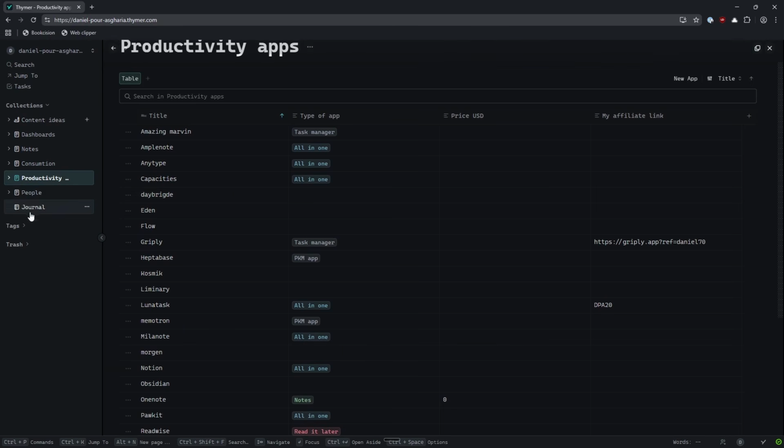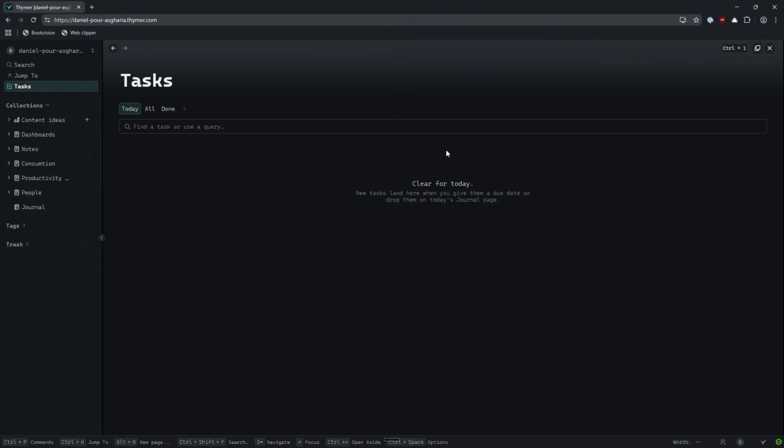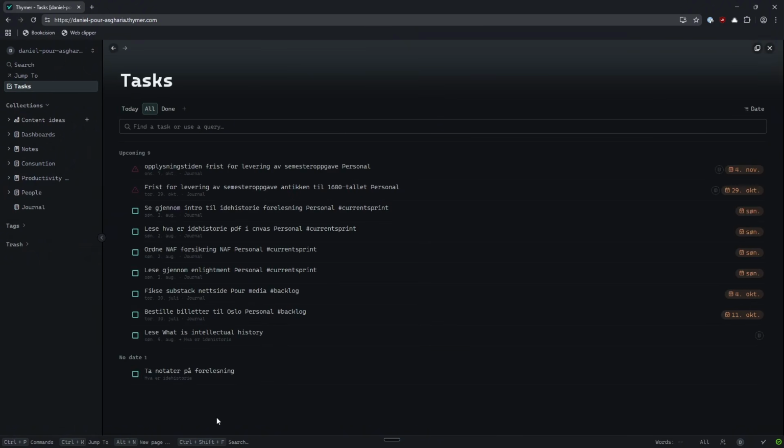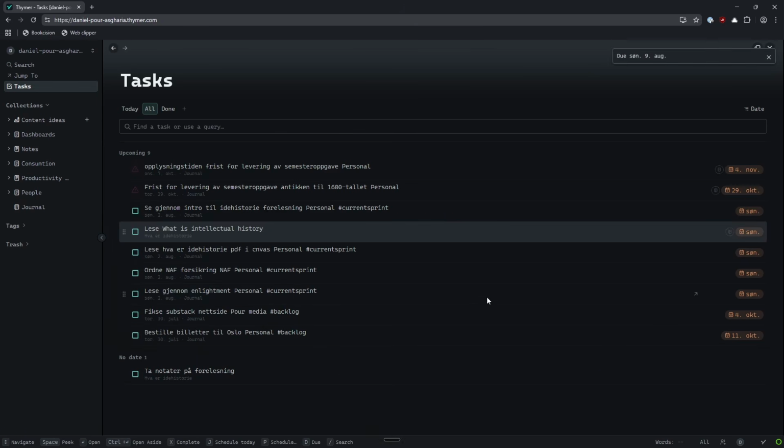I have a personal CRM, which I won't go into. And then I have my daily pages, which I rarely use. I just use them to capture tasks, and you can see some of my tasks here with different due dates. Some of them have due dates, others do not, and I can quickly add a due date in here. This is more of a backlog of tasks, so you can see that a lot of the tasks in here are set to Sunday, because I don't decide which day I'm going to do them. I just decide that I have to do them this week. And I also have some with no dates at all.